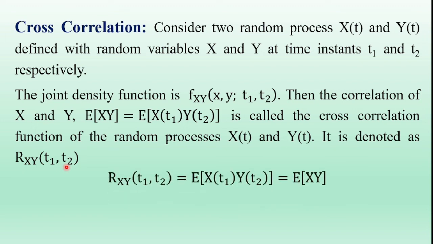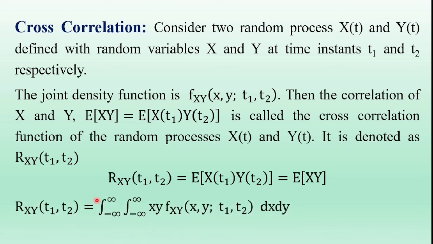Mathematically, rxy of t1 comma t2 is equal to expectation of x of t1 y of t2, which is equal to expectation of xy. For the continuous case, it is given by integral minus infinity to infinity, integral minus infinity to infinity, xy into the joint probability density function of the random processes x of t and y of t into dx dy.